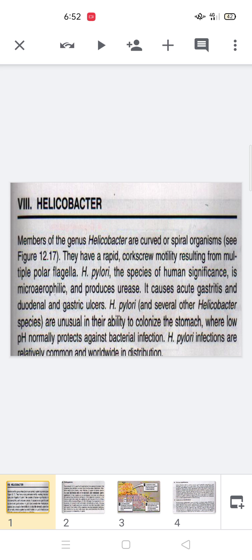The species of gram-negative cocci and gram-negative rods are of human significance. They are microaerophilic and produce urease, an enzyme. It causes acute gastritis and duodenal and gastric ulcer.